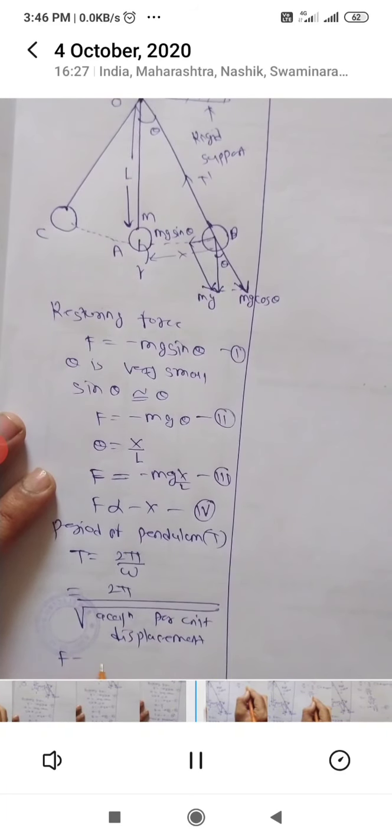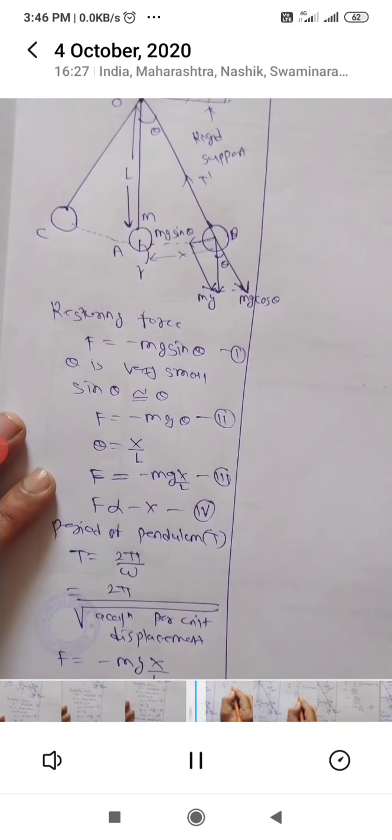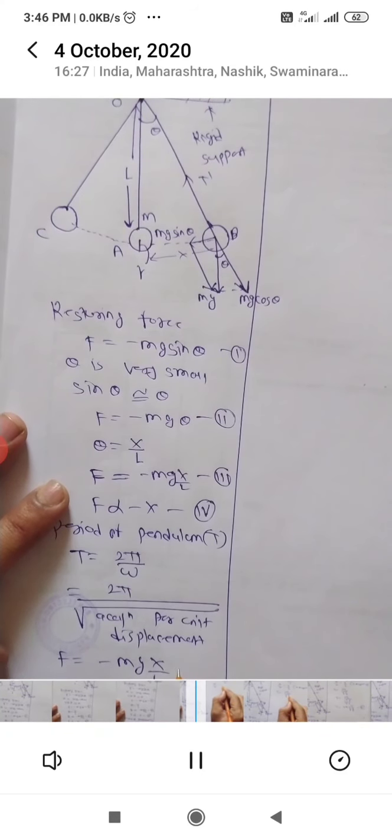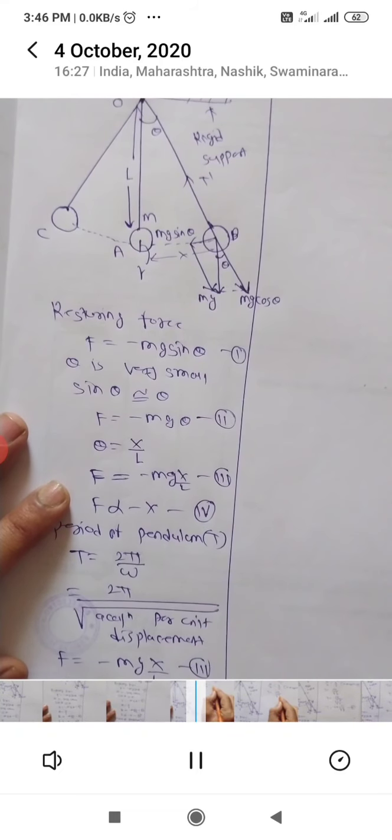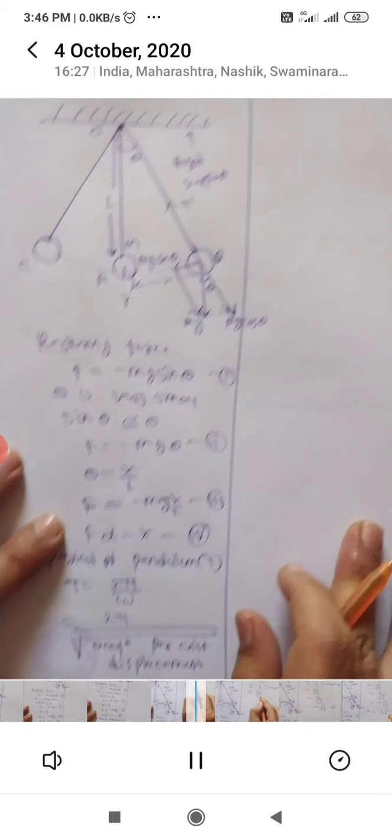So we know that F equal to minus mg x upon L. Again F is equal to ma. Put this value in this equation, which is nothing but your third equation. So ma is equal to minus mg x upon L, where m will cancel out.